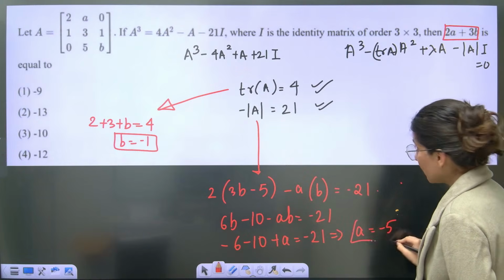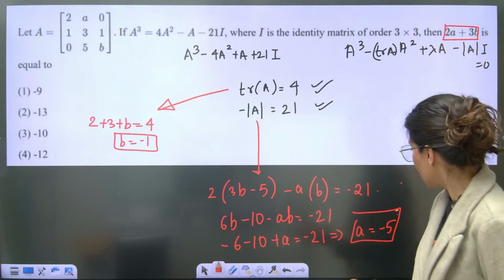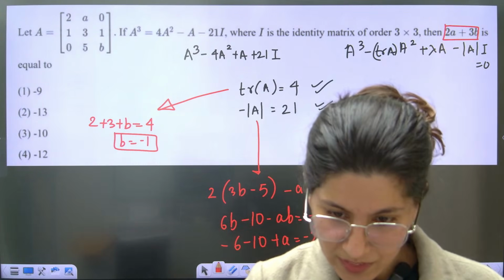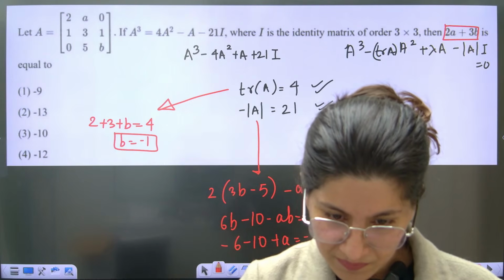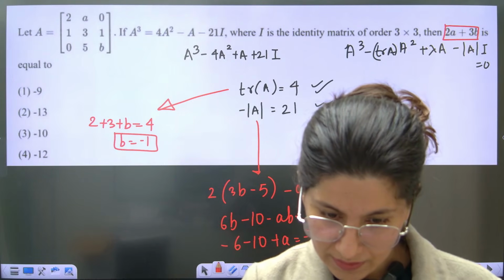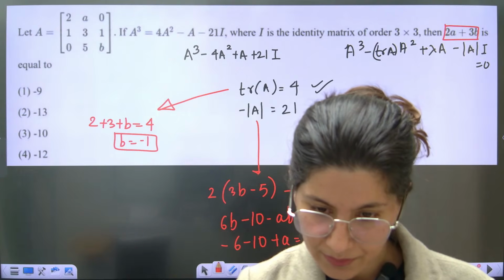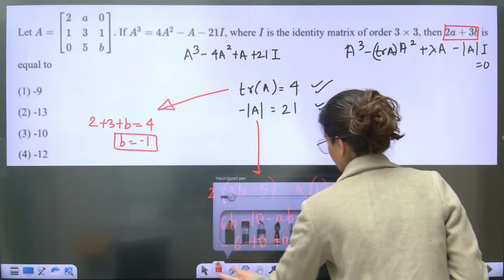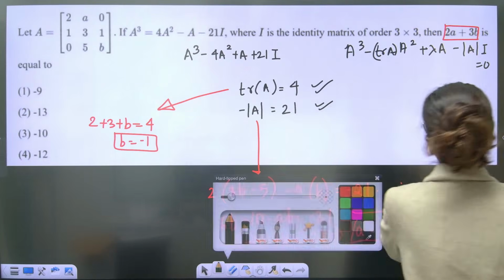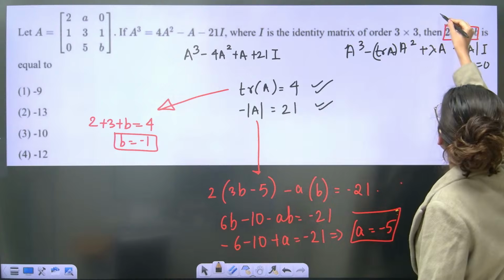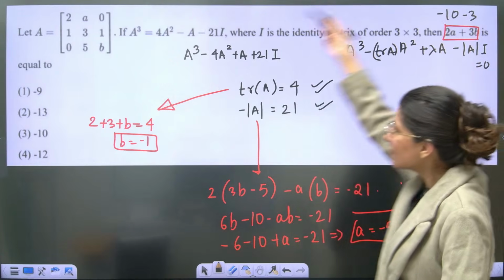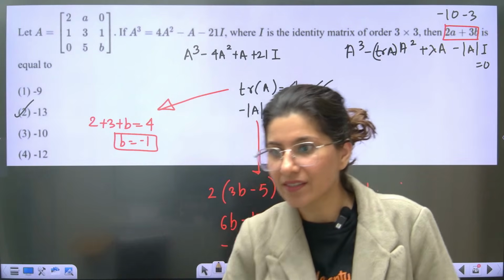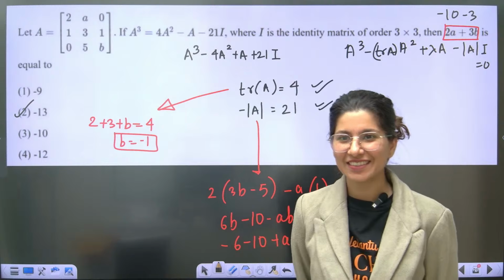Negative is coming? a is minus 5 and b is minus 1. Tell me, a minus 5, b minus 1. Is this what we are getting? So, minus 10. The answer is what? Minus 10 minus 3, guys, obviously. Minus 13. Right? What do you think?